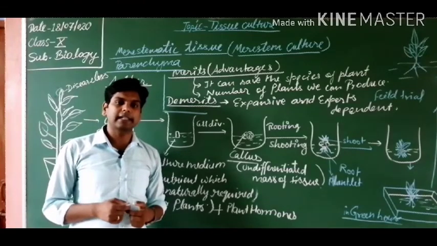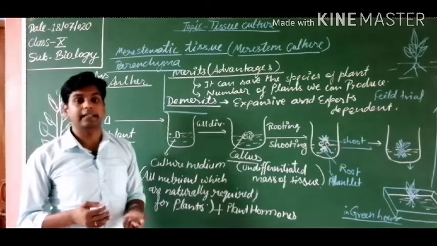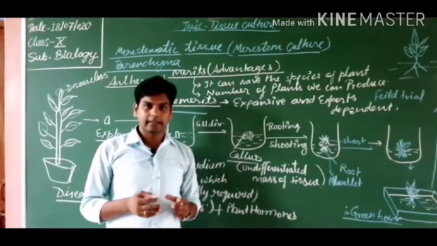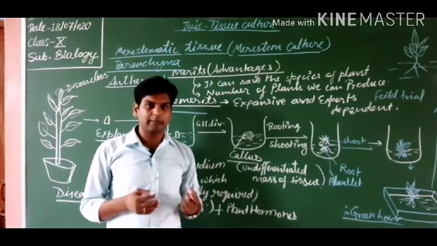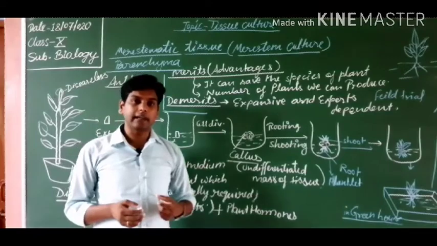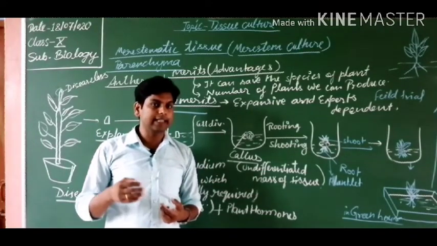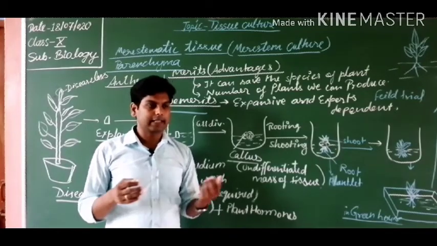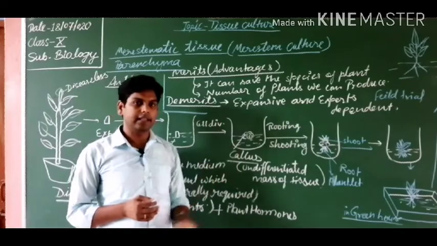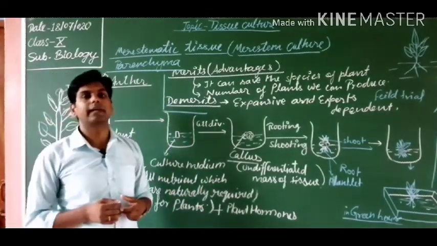So, what are the disadvantages of asexual reproduction? Asexual reproduction cannot form variation, because it forms an identical copy of the parents. That is why it does not play any role in evolution. When a number of variations accumulate, then evolution occurs. But here there is no variation, that is why it does not play any role in evolution. So, this is the main disadvantage of the asexual method of reproduction.